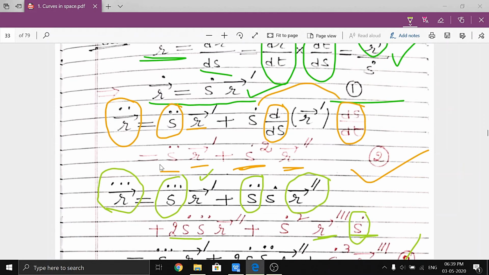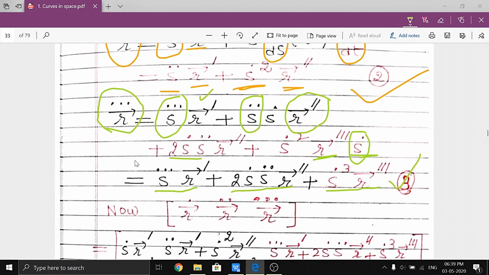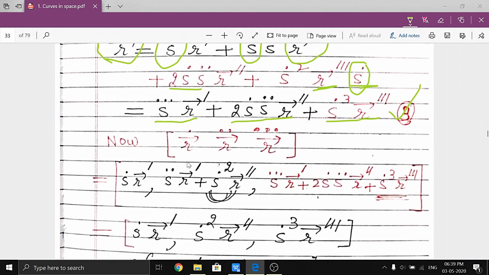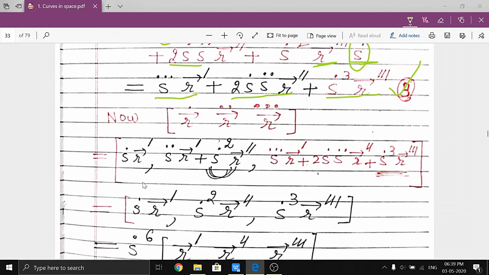Clear? Now we get the value of r dot, and we get the values of r double dot and r triple dot. Now take the scalar triple product of r dot, r double dot, r triple dot. Clear? So that is written in this equation: this is the first, this is the second, and this is the third term.